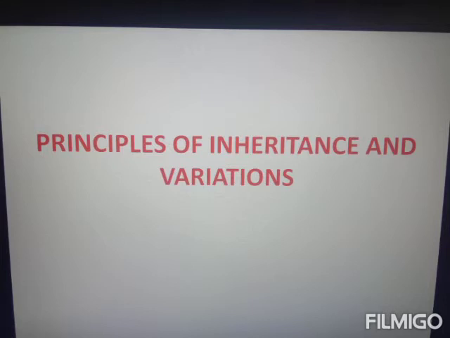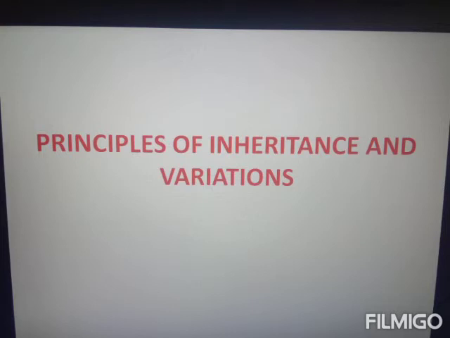Next is codominance and multiple allelism. Codominance and multiple allelism are also examples of Mendelian deviation, because in codominance, both parental characters have an equal chance to express. But in multiple allelism, more than one allele defines a character.